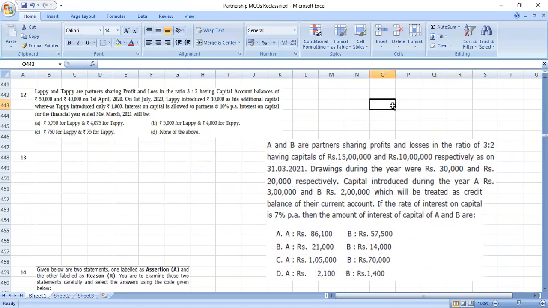Drawings during the year were 30,000 and 20,000. Capital introduced during the year 3 lakh and 2 lakh, which was to be treated as a credit balance of their current account. Okay, nice. If the rate of interest on capital is 7% per annum, then the amount of interest on capital of A and B are, அப்படின்னு கேட்டிருக்காங்க.